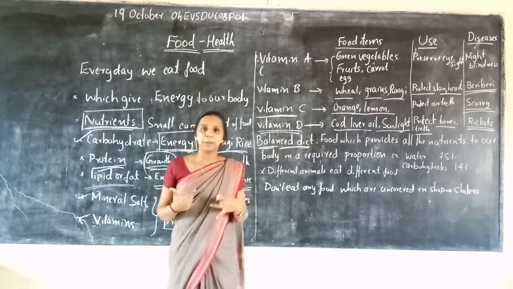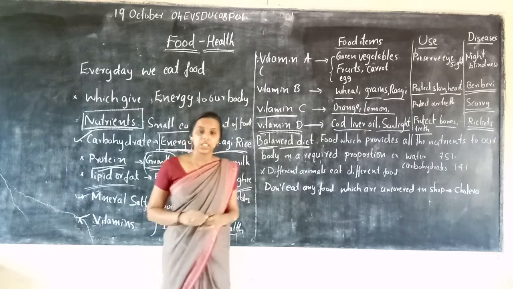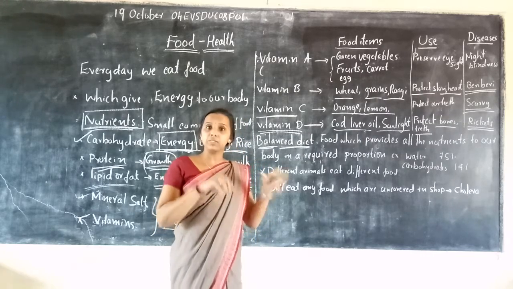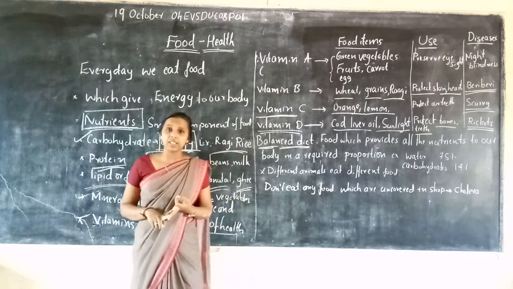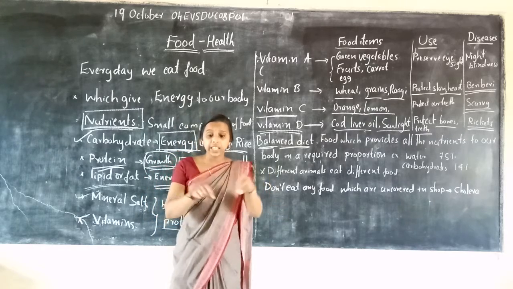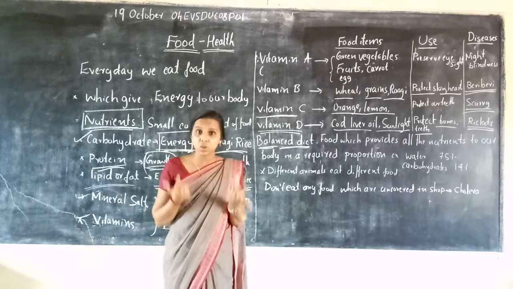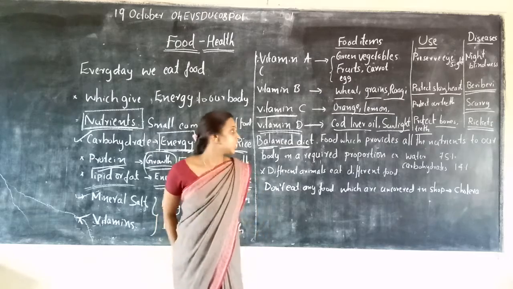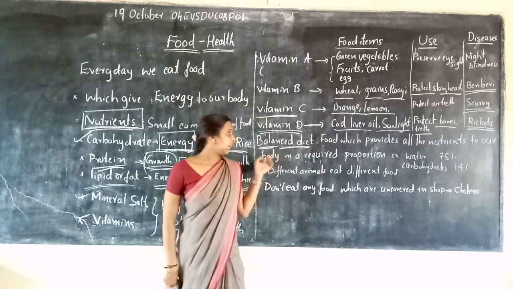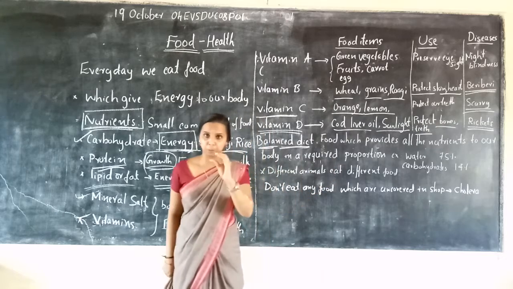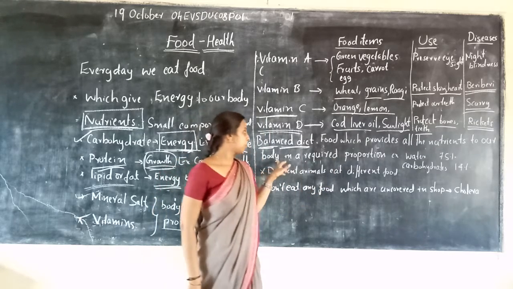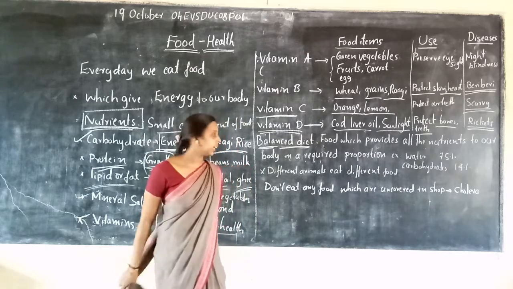So we eat sambar, we eat rice, right? Rice has carbohydrate. In sambar we add some vegetables, carrot, beans, then oils, then grains. Each of these vegetables and grains also offers some nutrients. So food which provides all the nutrients to our body in required, particular proportions, such a proportion we call a balanced diet.